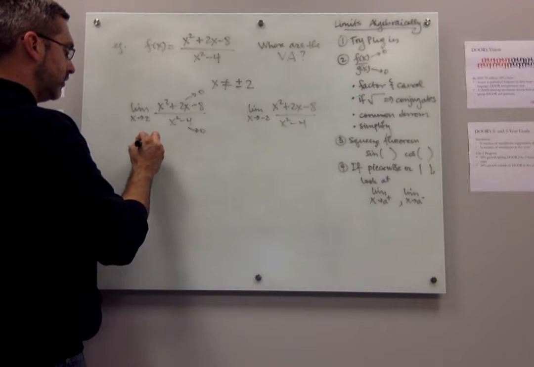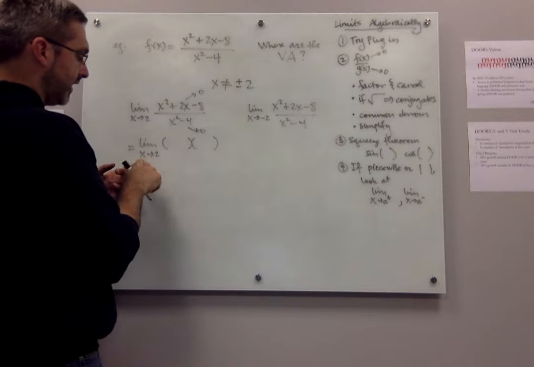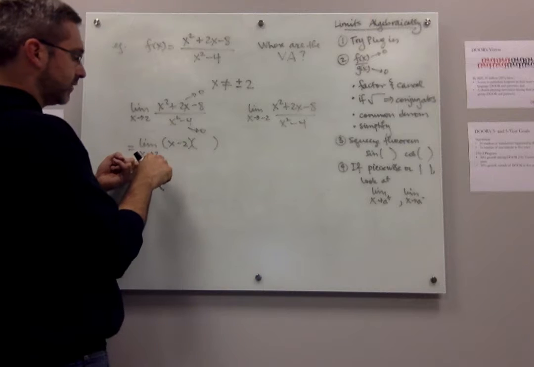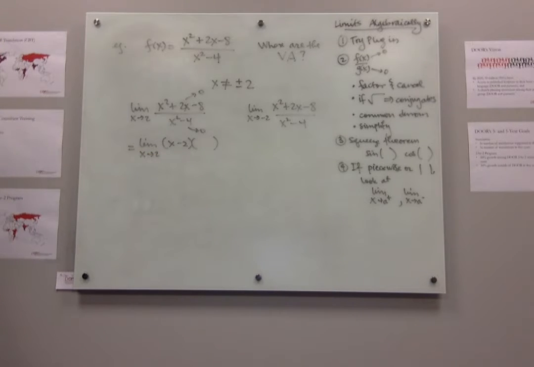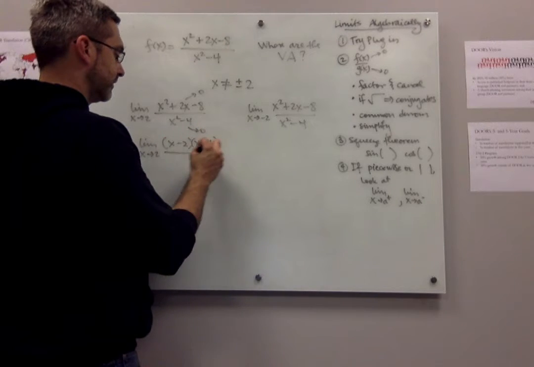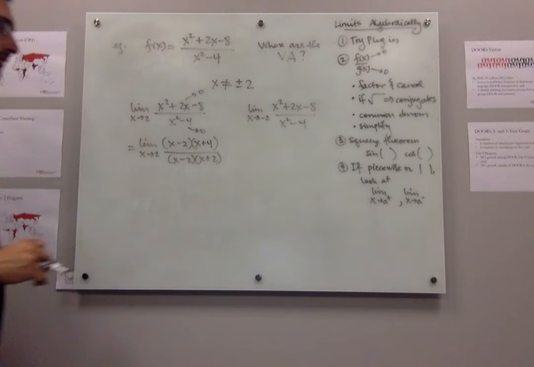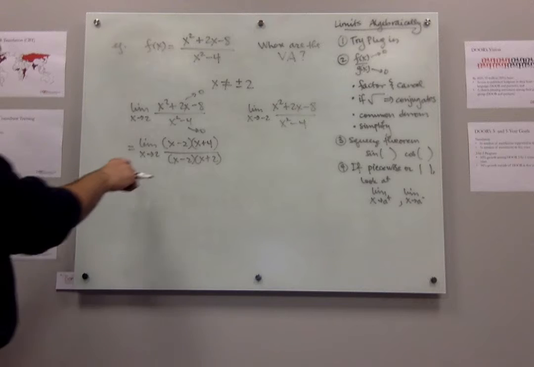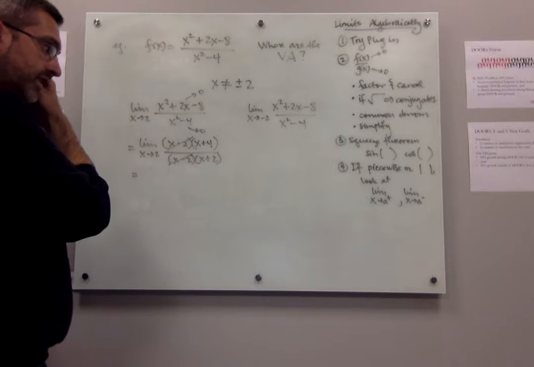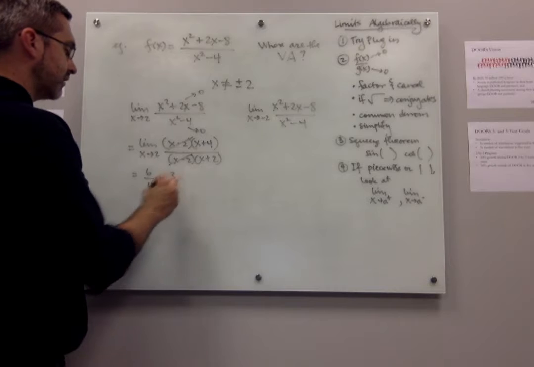So I'm going to factor the top. And I think I gave you the trick that if the top goes to 0, there's actually a factor here of x minus whatever this number is, so x minus 2. The other part turns out to be x plus 4. And the bottom factors is x minus 2, x plus 2. So because I'm not right at 2, I can cancel these and let x go to 2, and the top is going to go to 6, and the bottom is going to go to 4. So the limit is actually 3 halves.